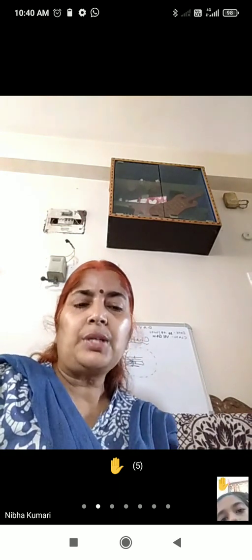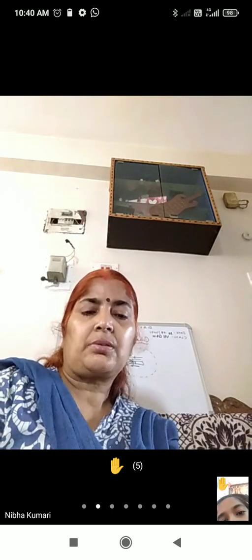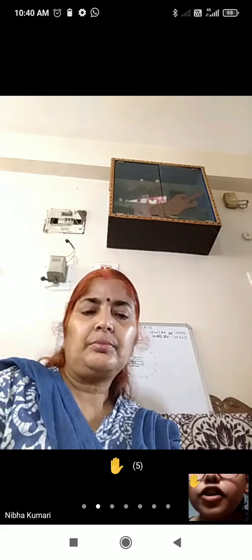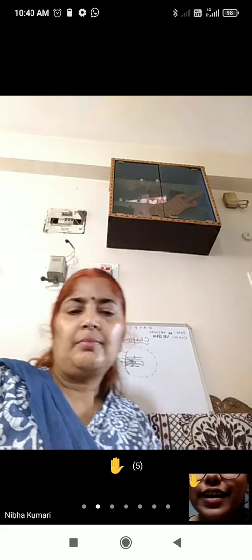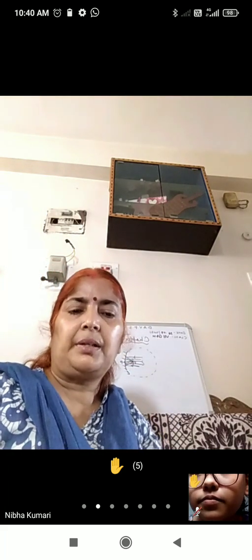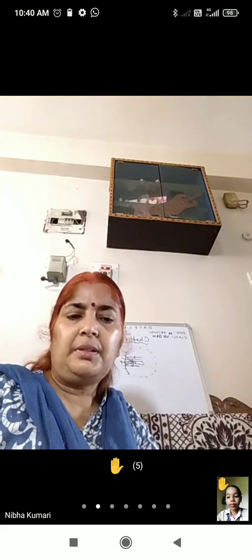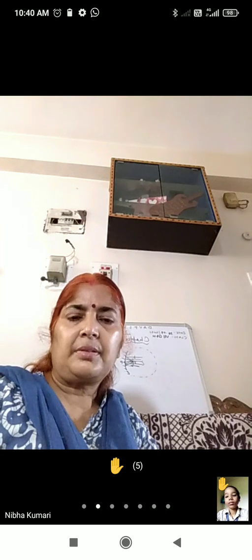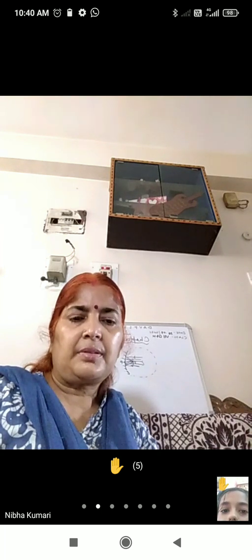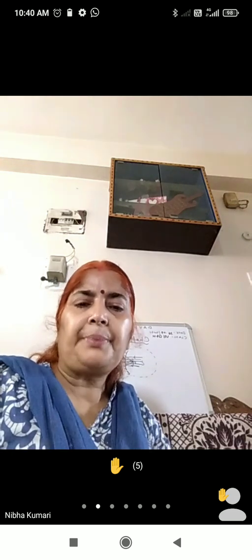It is used as a reflector in a torch. It is used in a telescope. Very simple. Now you have seen the use of concave mirror and plane mirror.